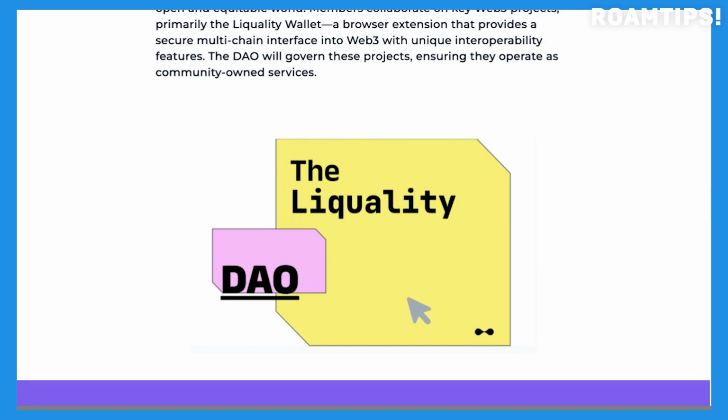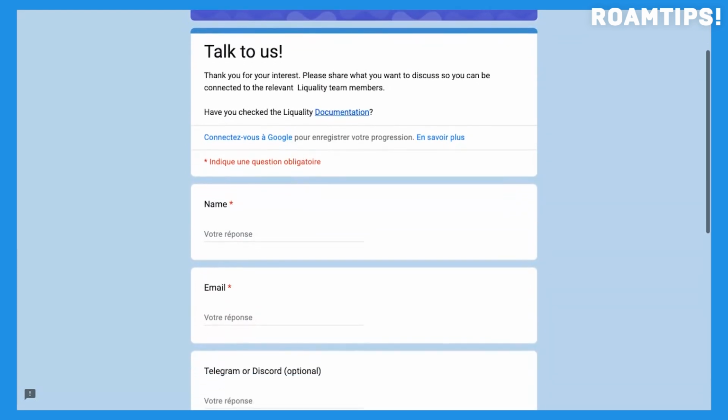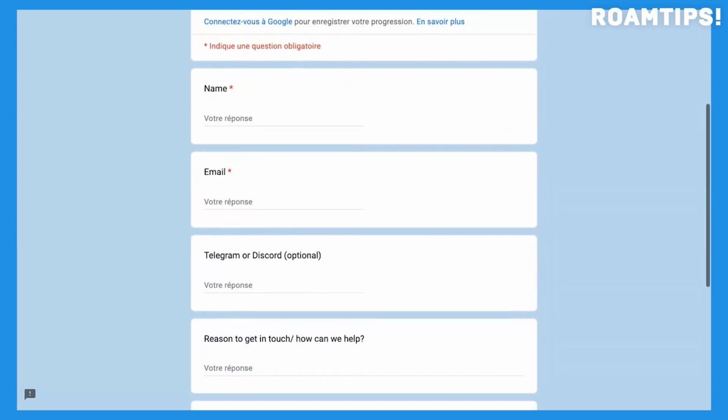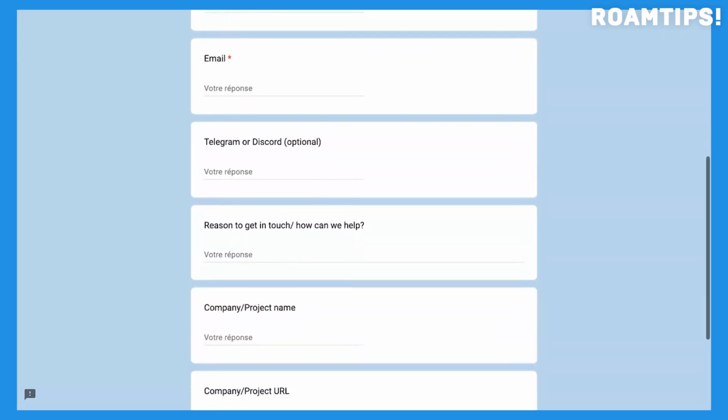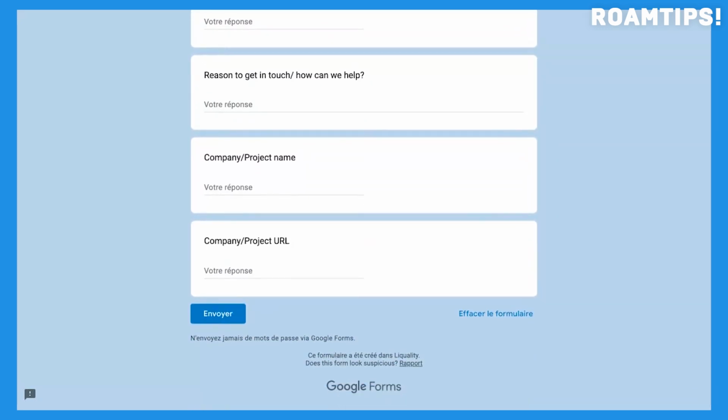By eliminating the reliance on centralized entities, Liquality aims to create a more secure and transparent financial landscape. While the platform offers numerous advantages, it's important to note that the DeFi space is constantly evolving, and users should always conduct their own research and exercise caution. Understanding the risks associated with cryptocurrency management and self-custody is crucial.